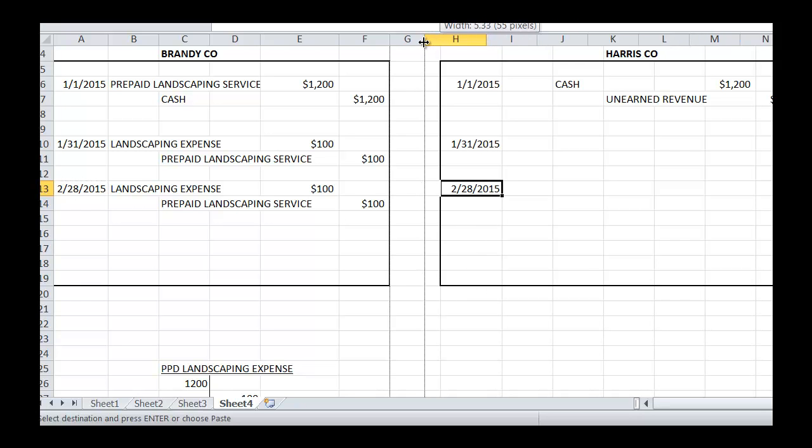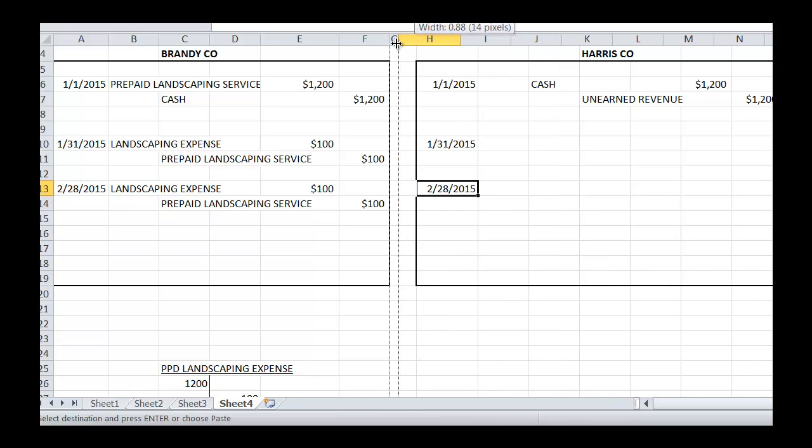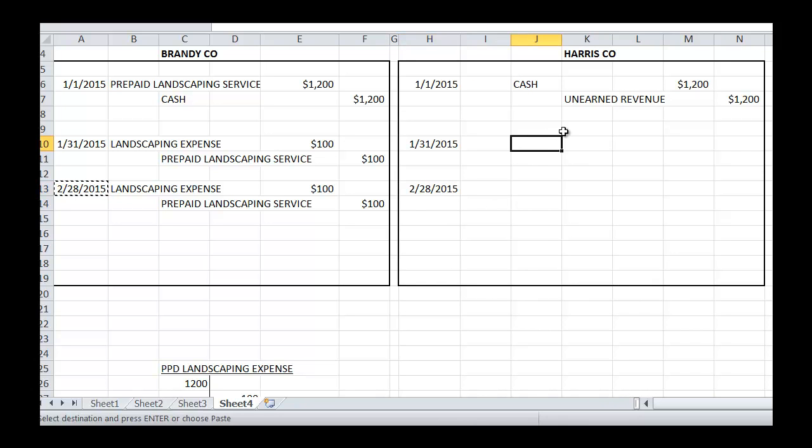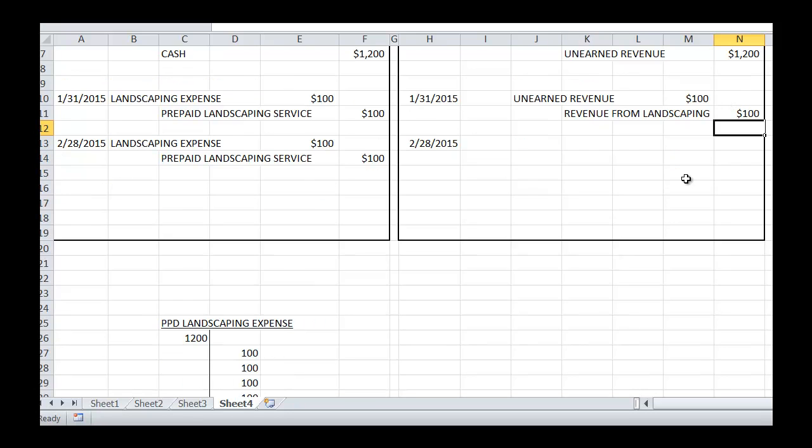So let me make this so it can fit on the screen a little bit better. Okay, so from Harris Company's perspective, we're going to reduce this liability with a debit, and we are going to increase our revenue from landscaping by $100 every month. This is recorded after Harris Company has gone out and performed the service.